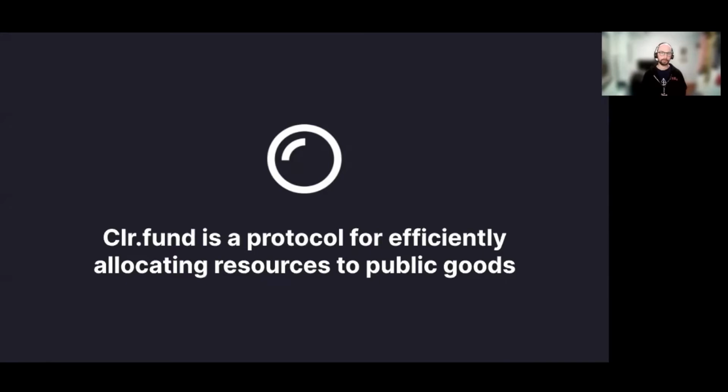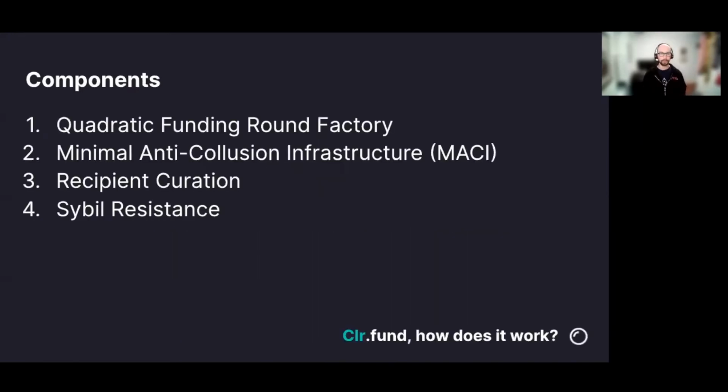So first off, for those who are not familiar, I'll start with an overview of Clr.fund itself. Clr.fund is a protocol for efficiently allocating funds to public goods. It uses quadratic funding and strives to be credibly neutral, decentralized, permissionless, trustless, and pseudonymous, while also being resistant to collusion and bribery. So a single instance of Clr.fund is made up of 4 key components. First is a funding round factory, which is responsible for holding the matching pool funds, establishing parameters such as the round length and the native token, and spinning up funding rounds.